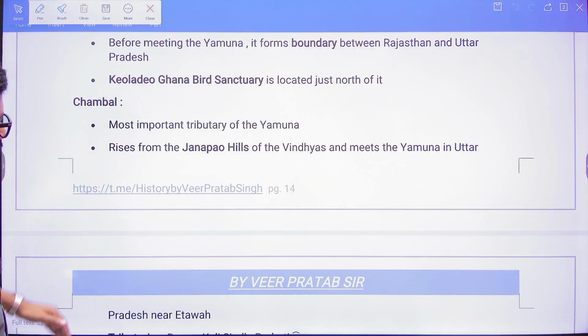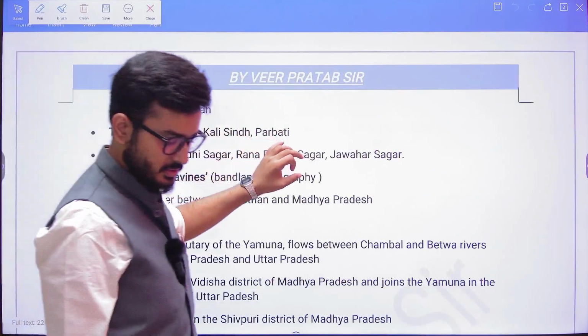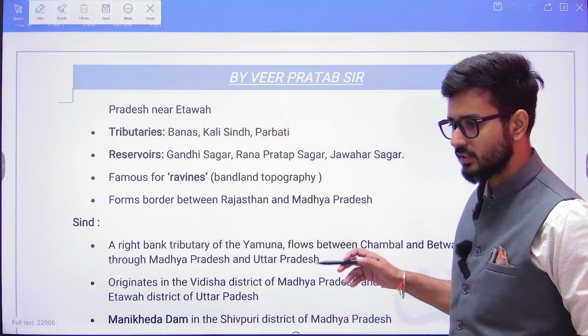From Chambal we are going to see that it is going to be in this particular area. Okay, so that is one thing. Okay, that is Chambal is there. I have written the important reservoirs also. That is, these are the dams, and the examination will generally ask you pertaining to the dams.